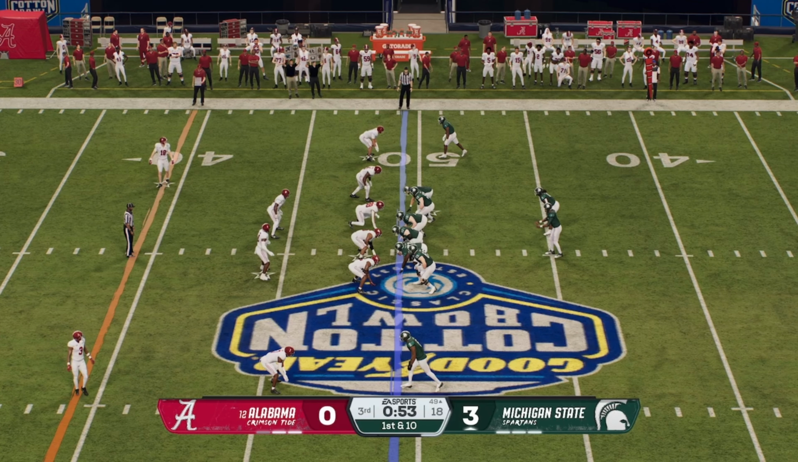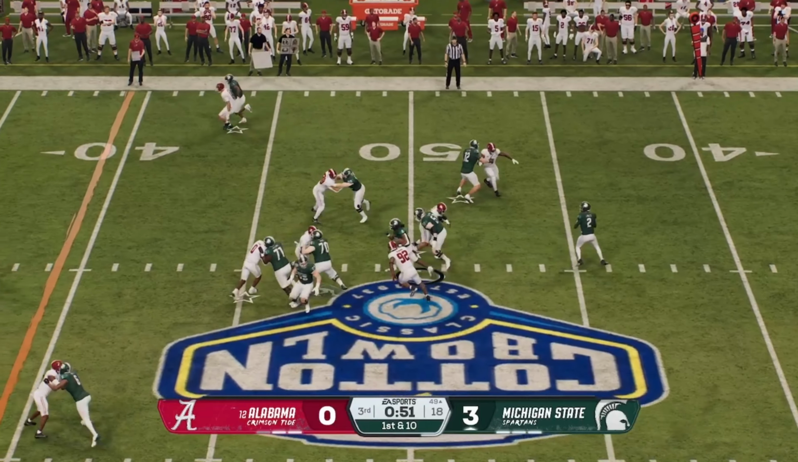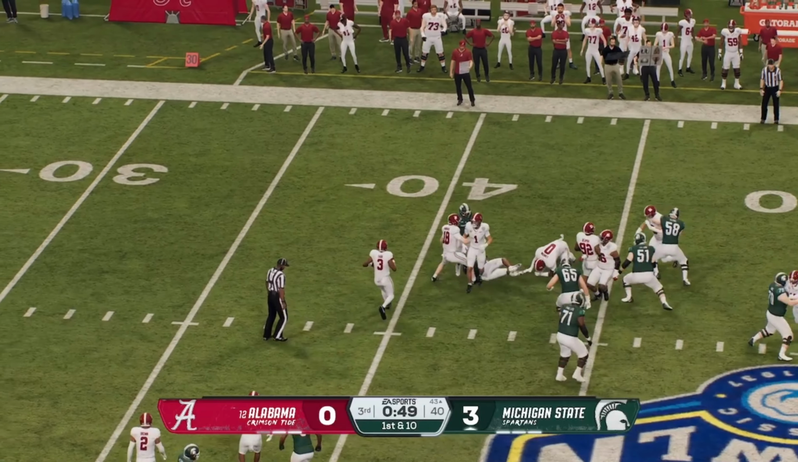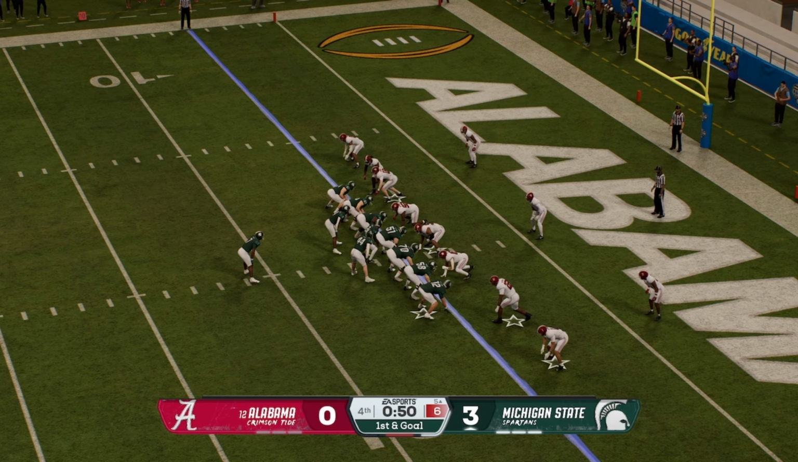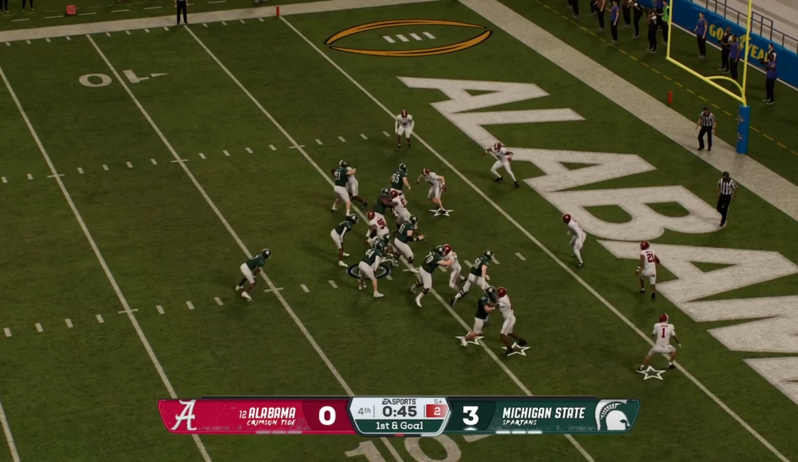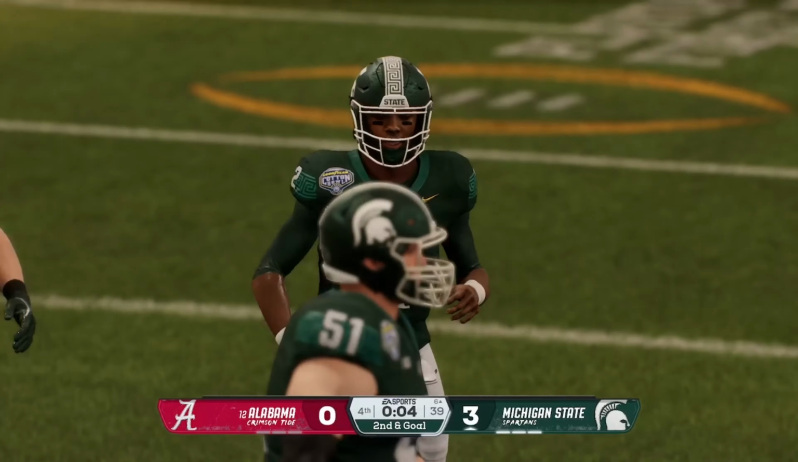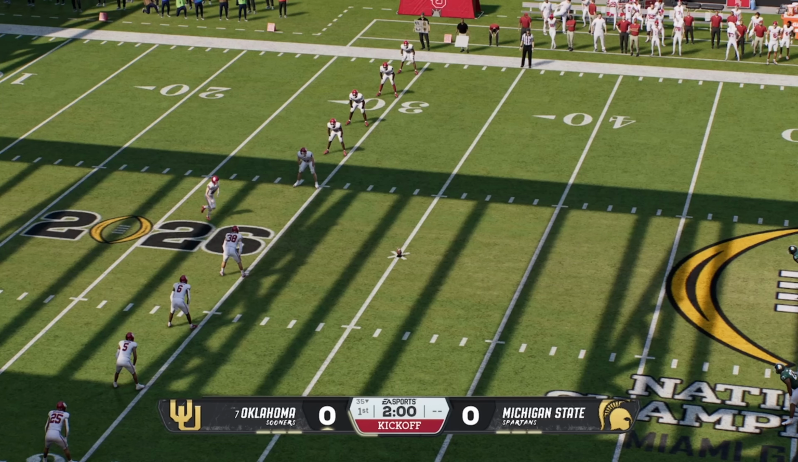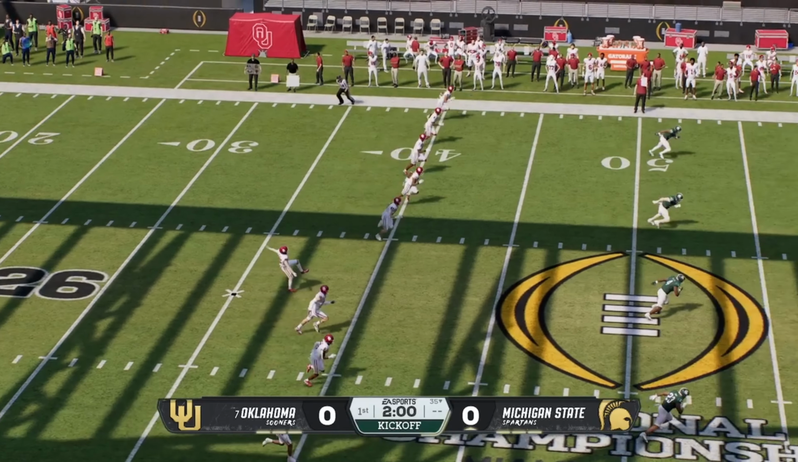It's 4th and 1. They punted to Michigan State, who's going to try to run the clock out here. They still got a lot of time to run out, but with only 40 seconds left after a very long drive, they're just going to run the clock out instead of going for a touchdown. And it is now the national championship.